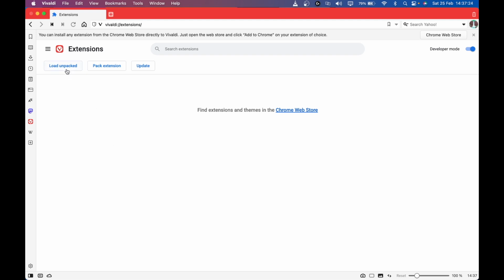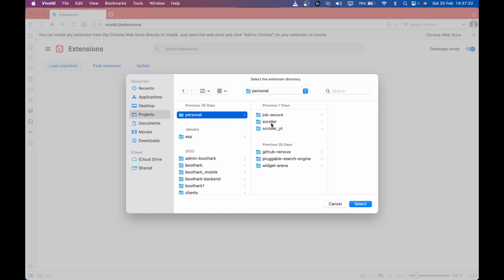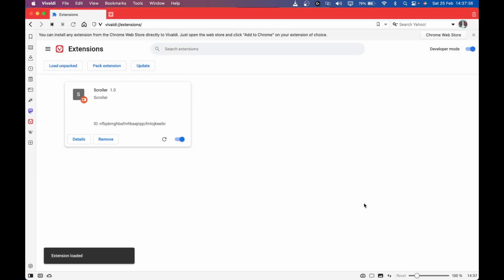So I'm going to show you what we're going to build today. I already have built it, so I'm just going to show you a demo. I click on load unpacked. I go to projects, personal scroller. So this is the extension, and I select it. And you can see, now I can see this extension here and it's enabled. You can enable and disable the extension from here.